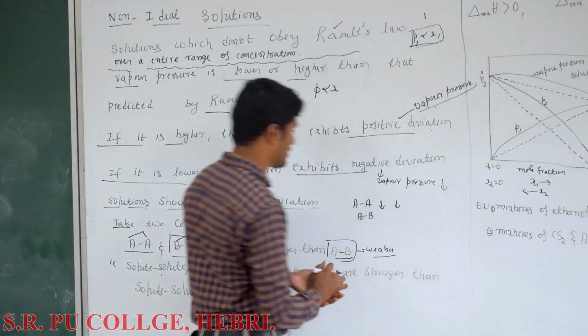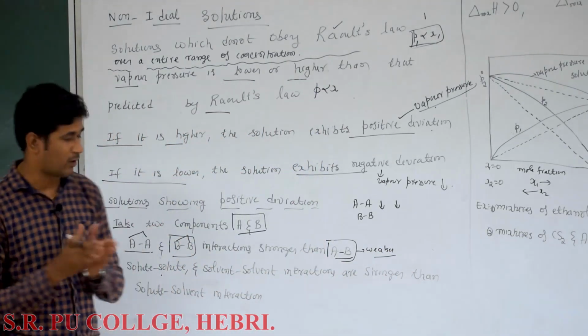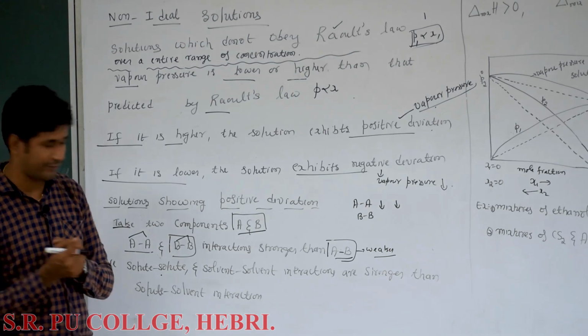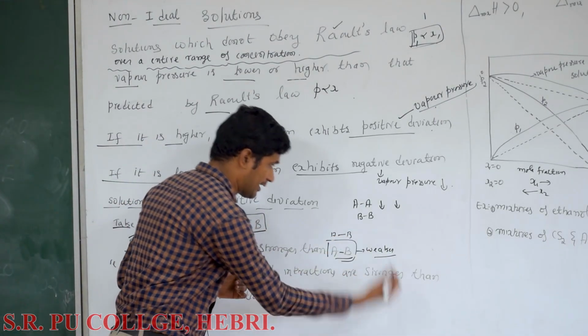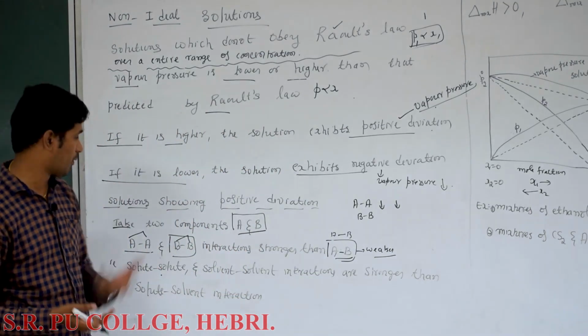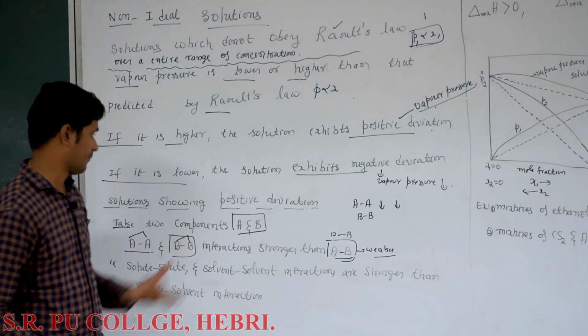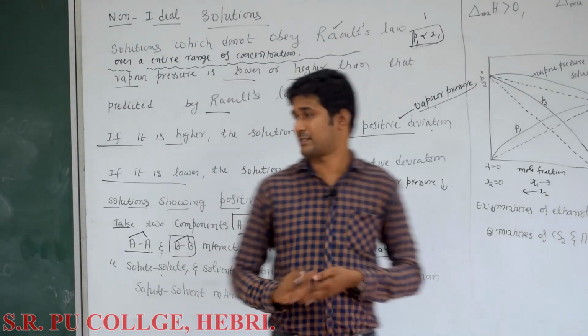Due to that, the volume of the liquid also increases. When the interactions are weak, the molecular distance is more, so the volume increases. Now, what are the other two characteristics?